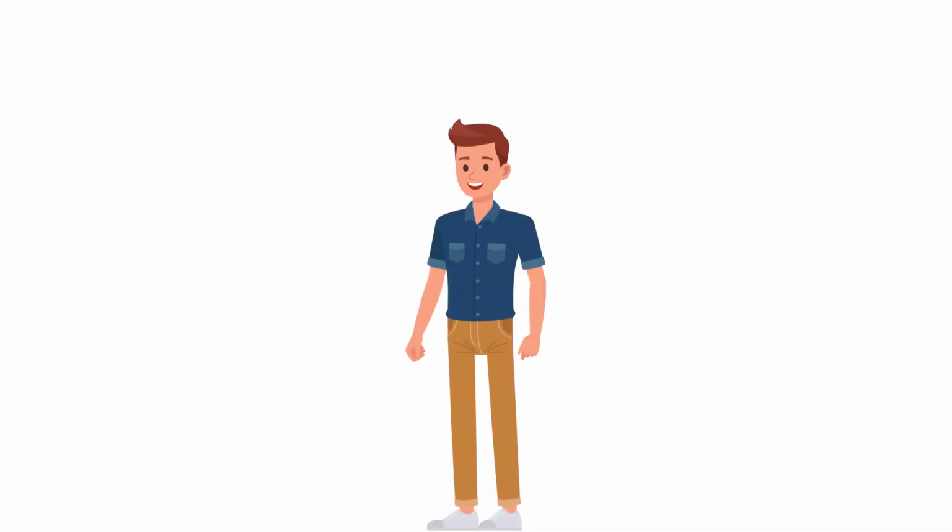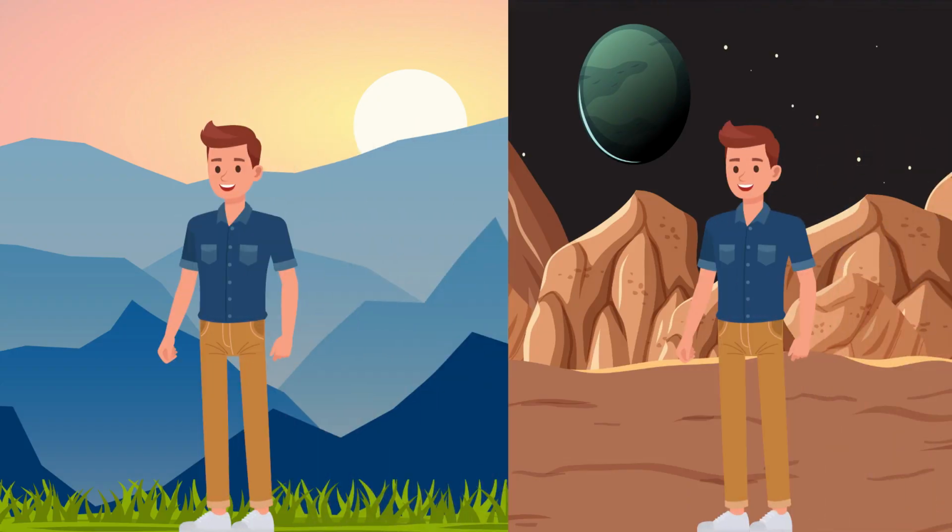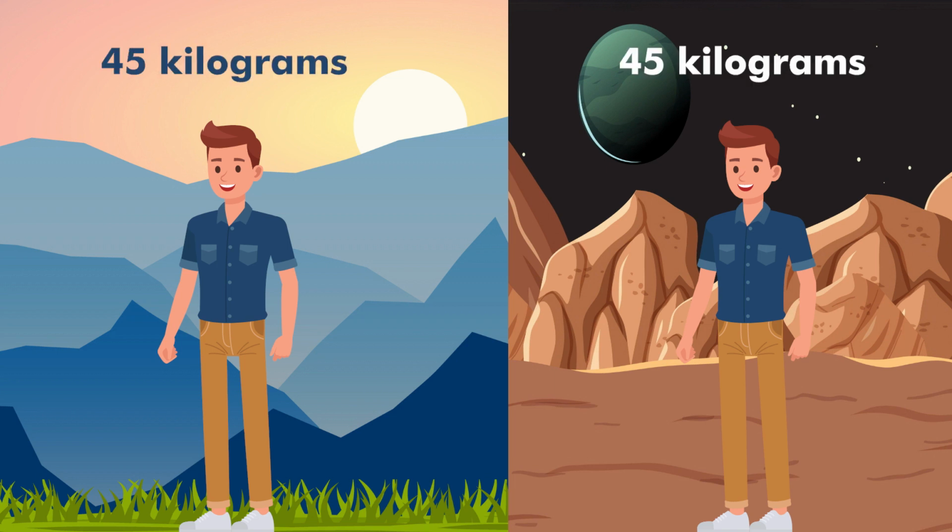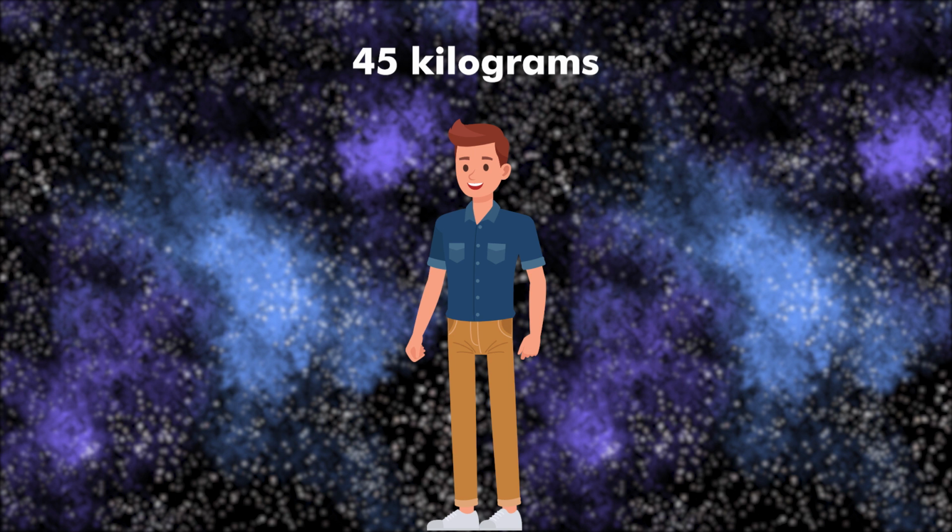However, we could say that Jeff has a mass of 45 kilograms. Mass is just how much matter there is. We can say that mass is an absolute measurement. Whether or not Jeff is on the Earth or on the moon, his mass is 45 kilograms. Jeff's mass does not depend on his location. Hey, even if Jeff was hanging out in deep outer space, he'd still have that same mass of 45 kilograms.